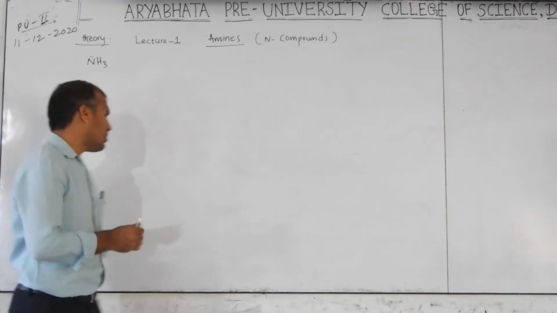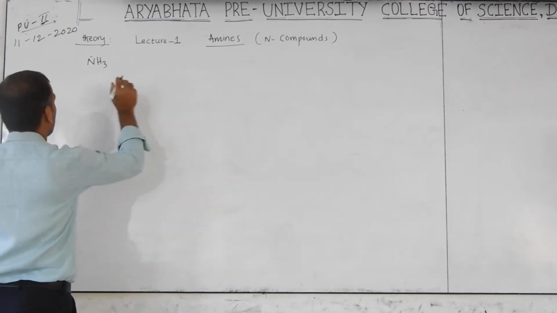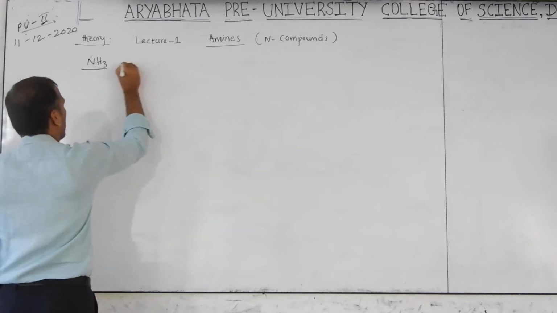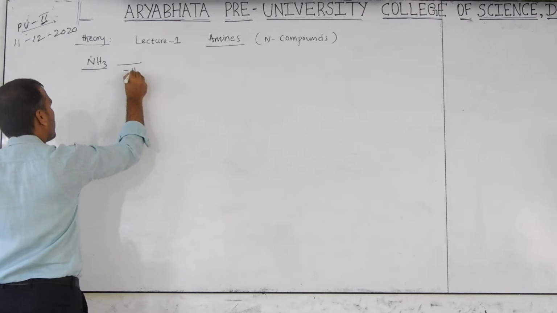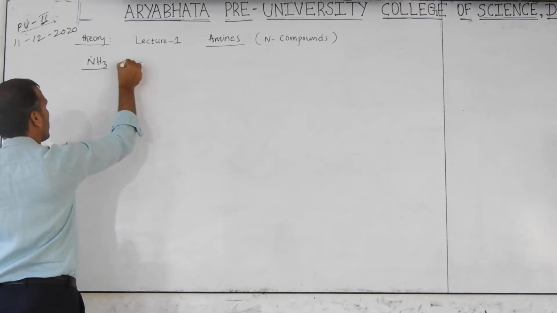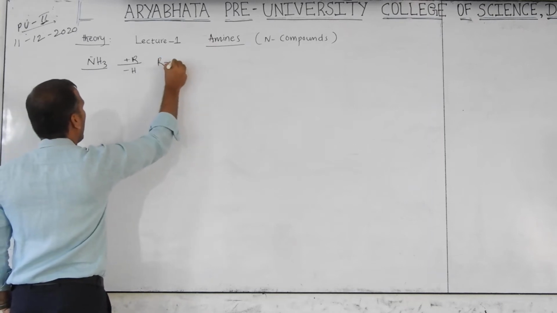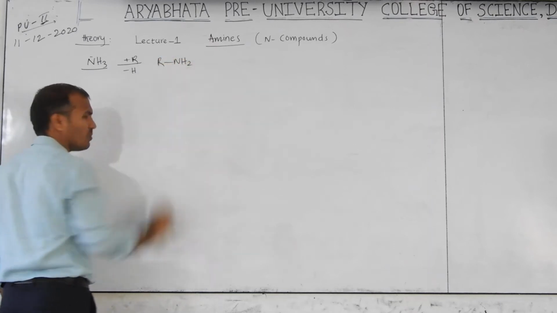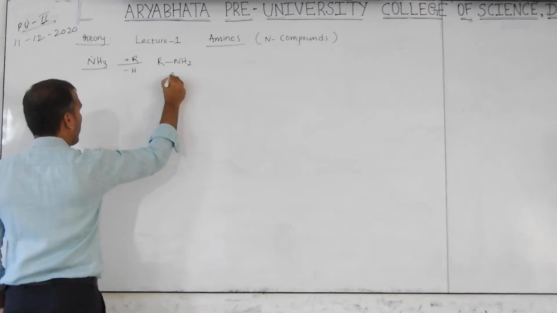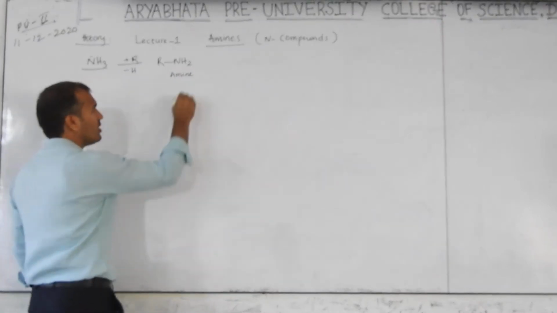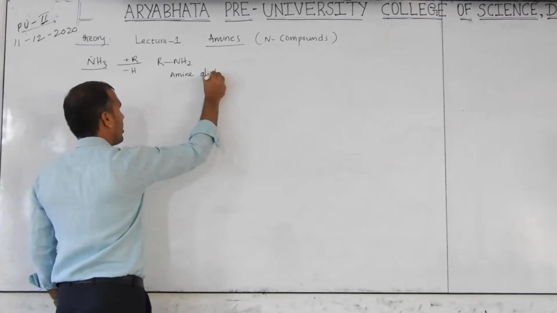So now, first, what is an amine? First we know ammonia. In this ammonia, remove one hydrogen and place one alkyl group. Then we get R-NH2. This is called an amine. Which amine is this? Aliphatic.